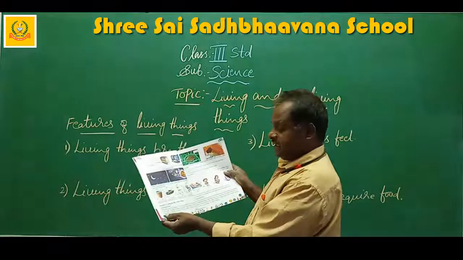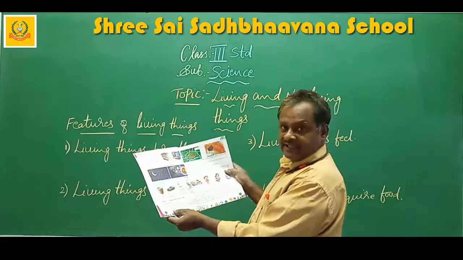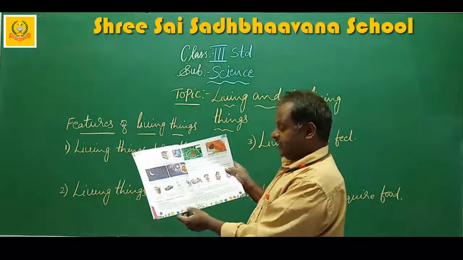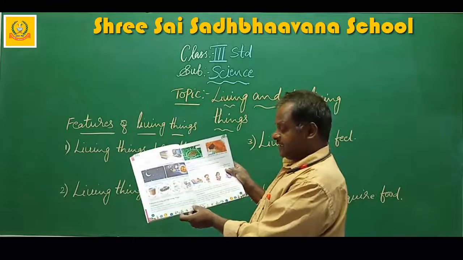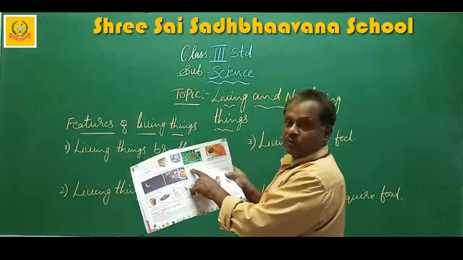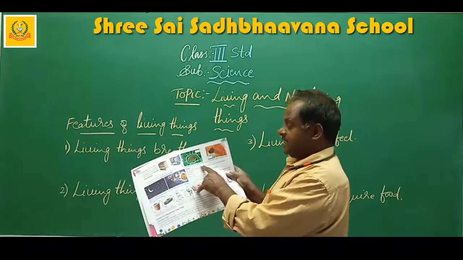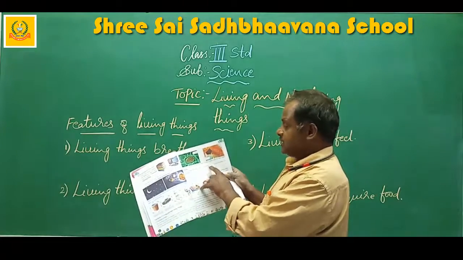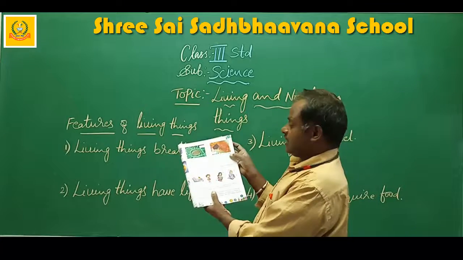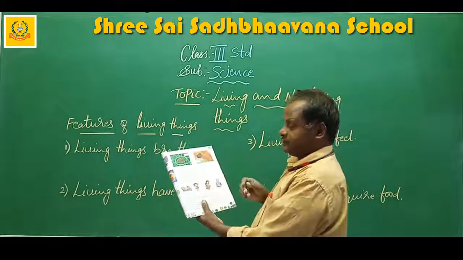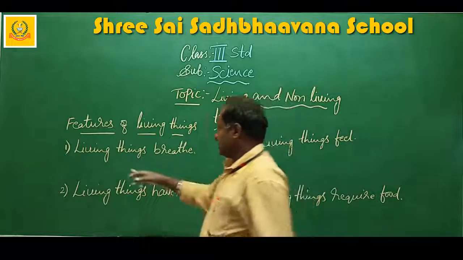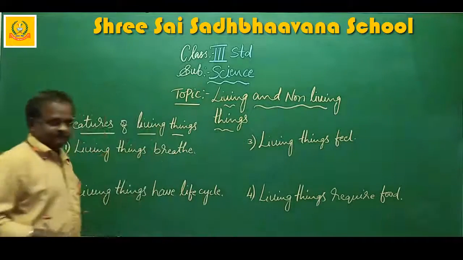Plants breathe in carbon dioxide and breathe out oxygen. They use carbon dioxide in the process of photosynthesis. Plants breathe through tiny pores present under the leaves called stomata. So this is about how living things breathe.